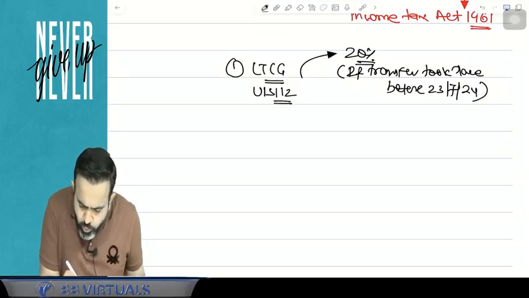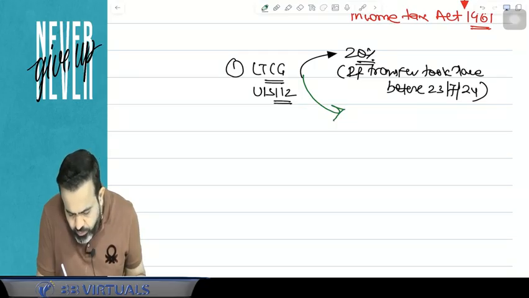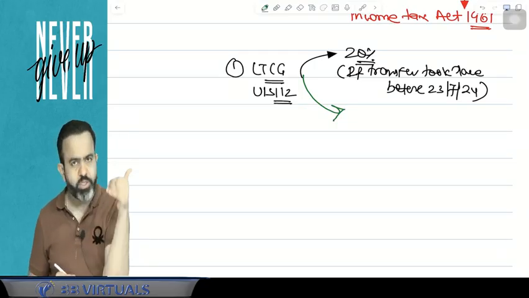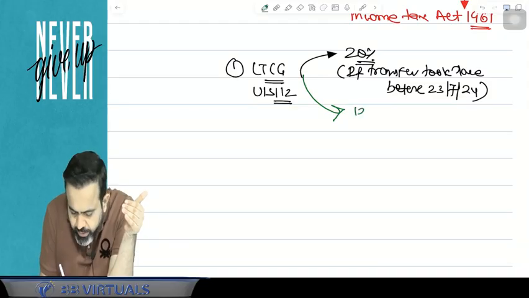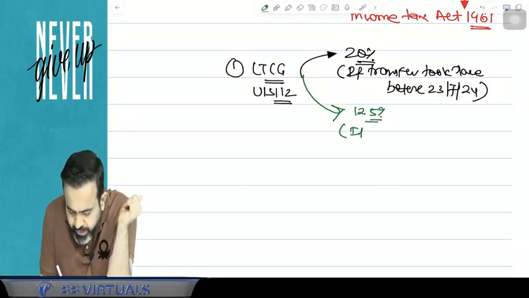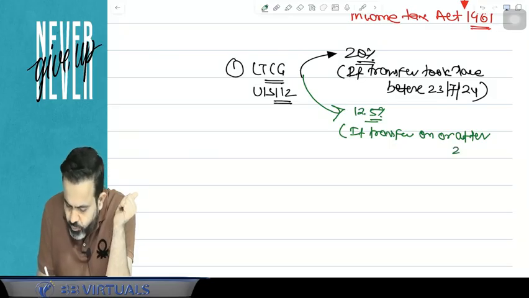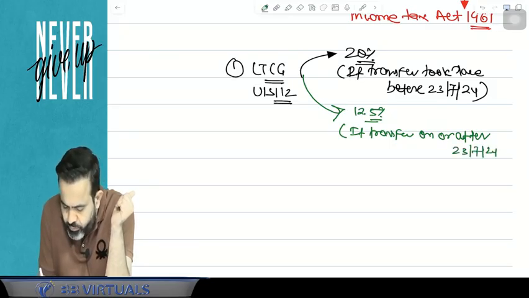But guys, now this tax rate is changed. If the transfer took place on or after 23rd July 2024, then your tax rate is 12.5%.